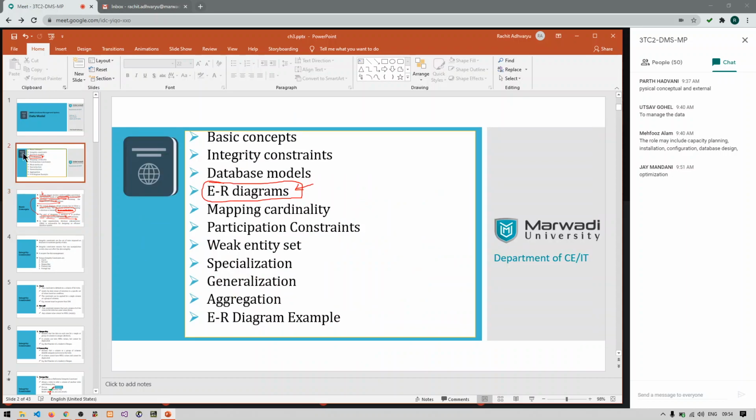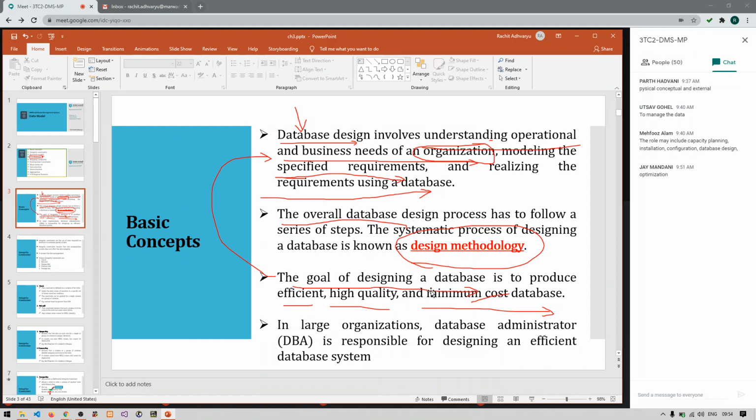So we are talking about minimum cost here. Minimum cost here means minimum time actually. Cost represents time here, right? So we don't want to waste too much time in developing the database only. Whenever we are creating a database, it should be developed in a very small amount of time and that database should be efficient as well as high quality. So this is why we require the exact understanding of the system or an application. Clear with this, guys? The three particular words.